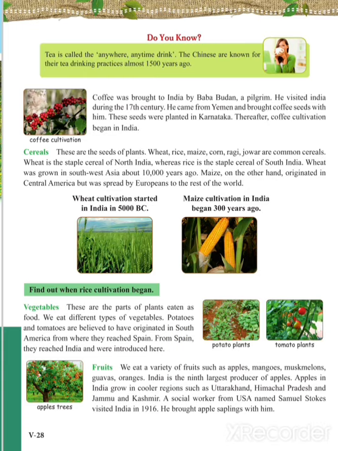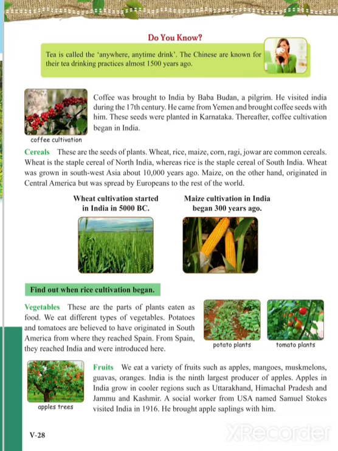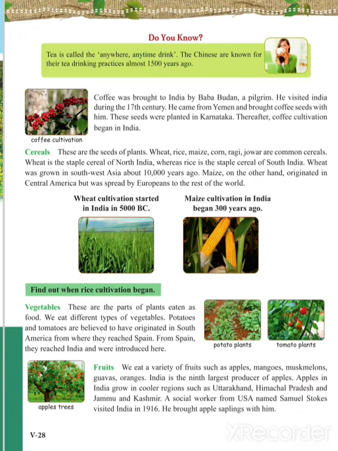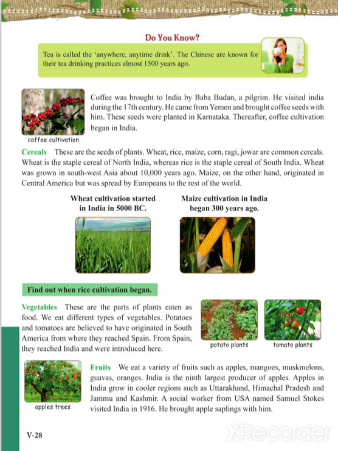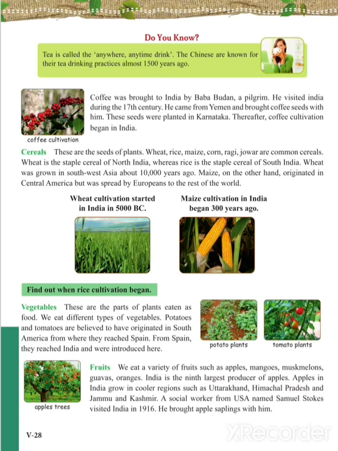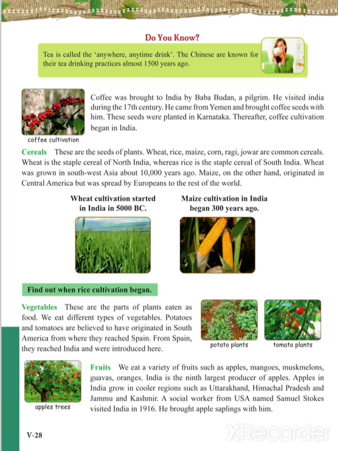Wheat cultivation was started in India before Christ, meaning 5000 BC. If you take today, 5000 plus 2000 means 7000 years before, we started cultivating the wheat crop. Wheat is a staple cereal of North India, whereas rice is a staple cereal of South India.